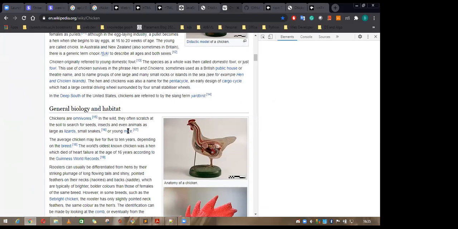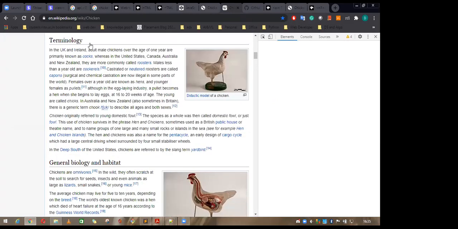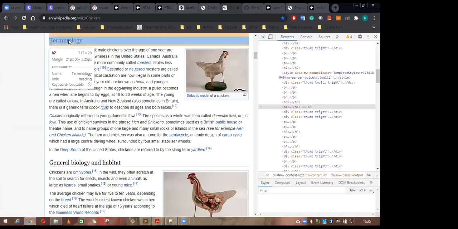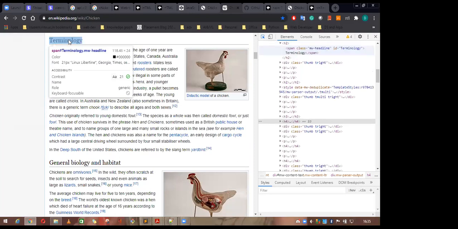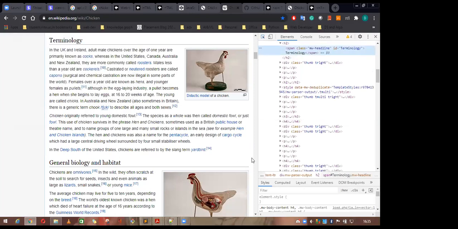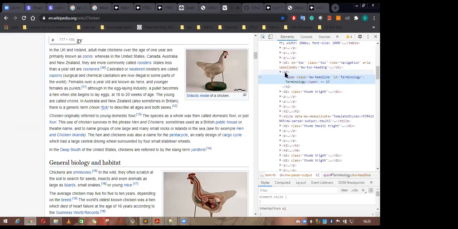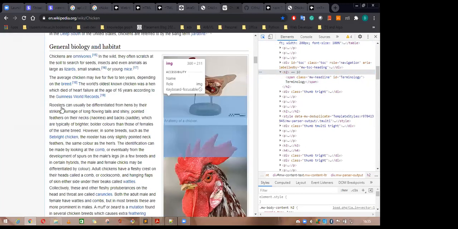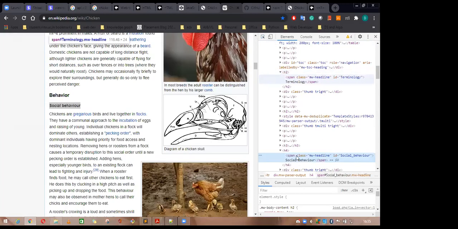If you inspect something here, it says this is a span of H2. See, this H2 is coming under this span, and if you inspect something here, this is H4.